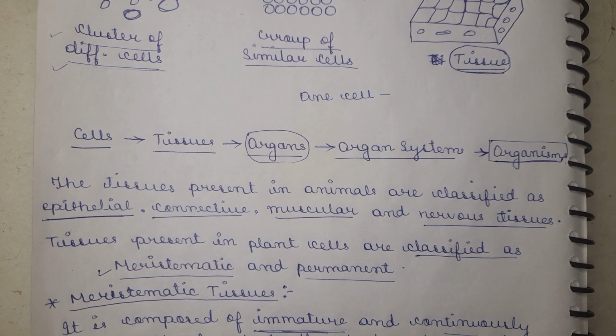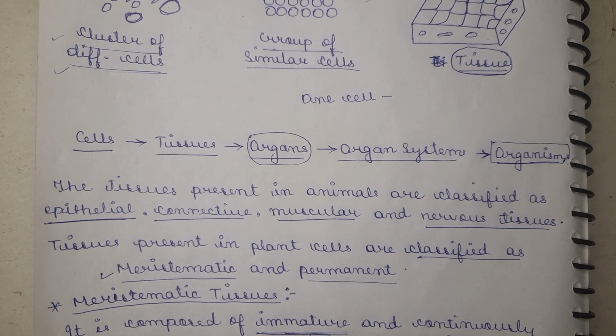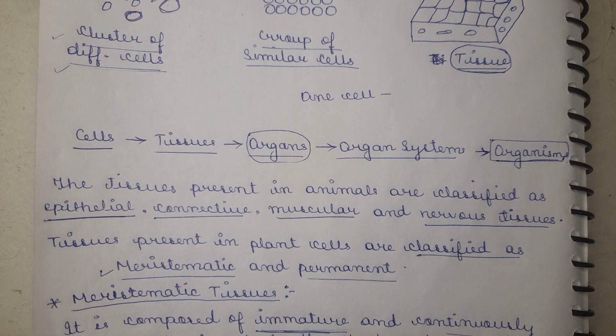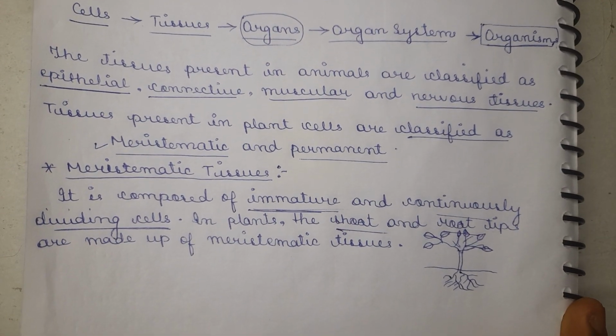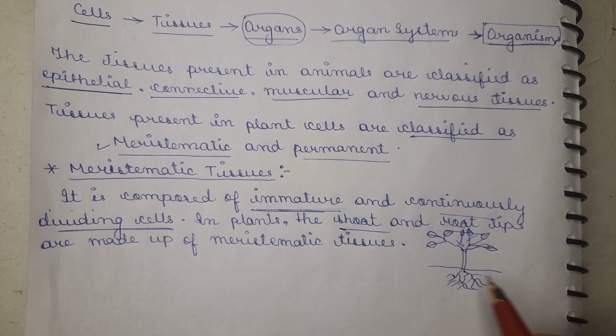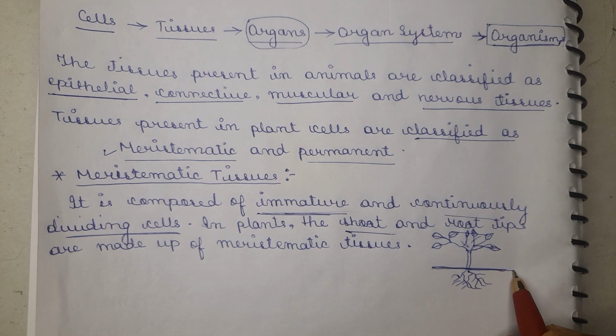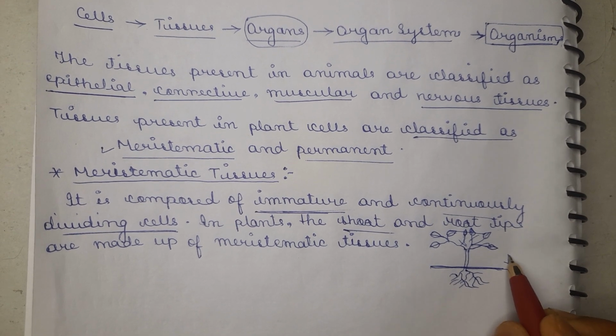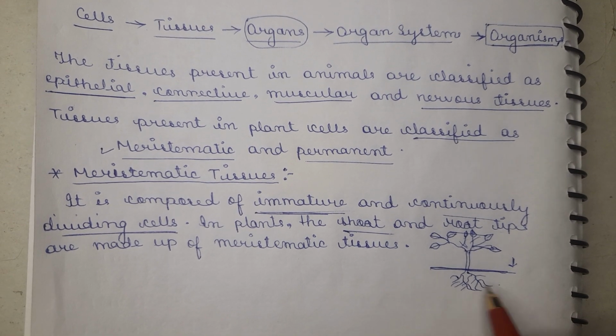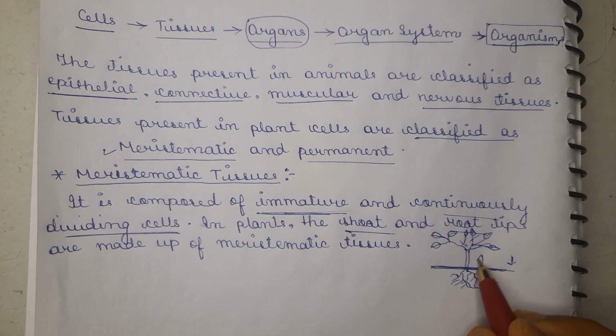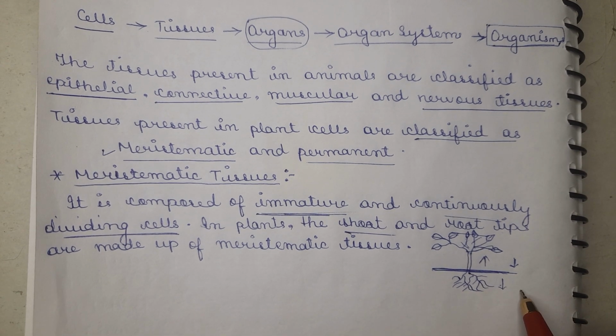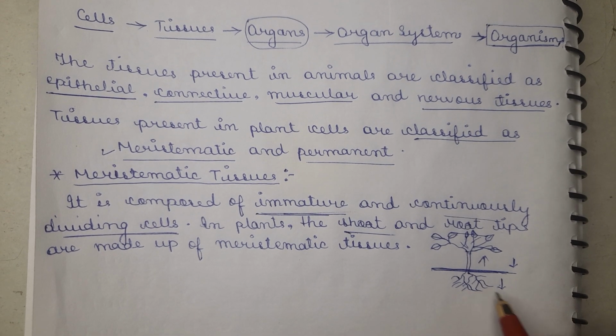In a plant, there are the shoot region and the root region. Here is the diagram of a plant. The upper part is called the shoot region and the lower part is called the root region. These root tips are mainly made up of meristematic tissue.